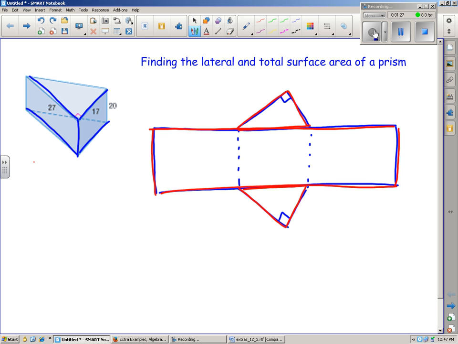So we're going to call this L for the lateral surface area, and it equals the length of that rectangle, which if we were to fold this back up, we would see that the length of the rectangle here has to fit around this triangle. So that is just the perimeter of the base, P, times the height of the prism, and the height of the prism and the height of the rectangle are the same thing. So we're going to call that capital H for the height of the prism, which is the distance between the two bases.